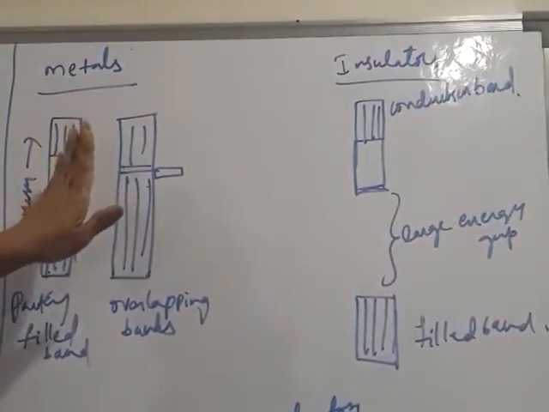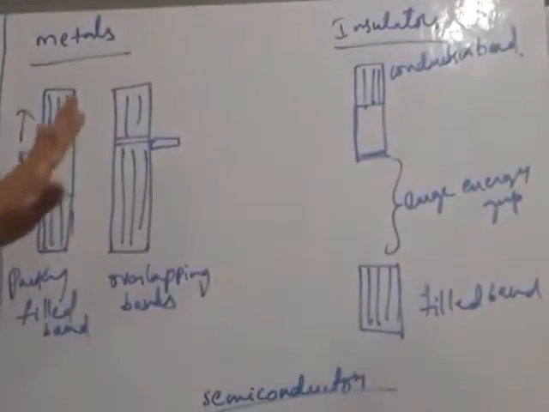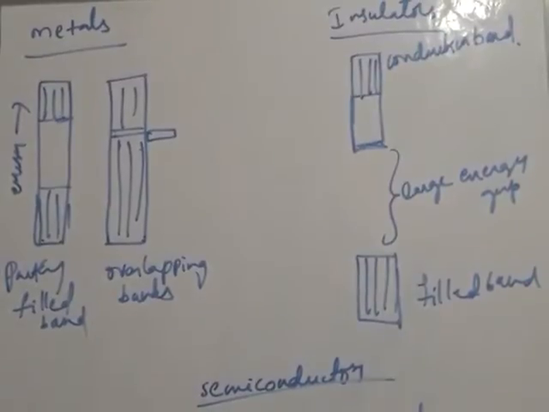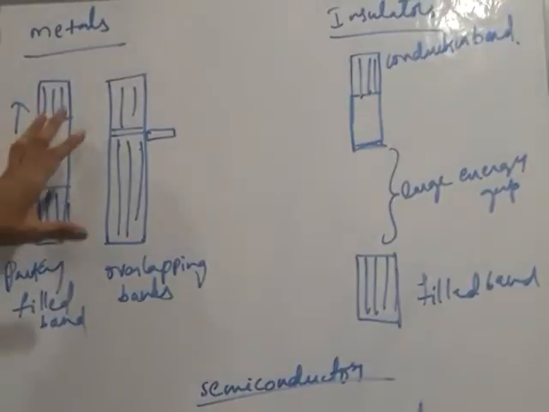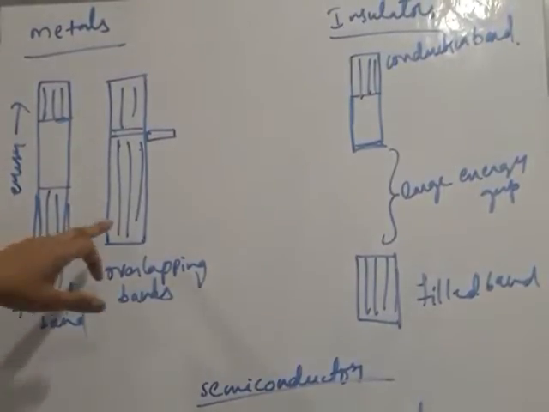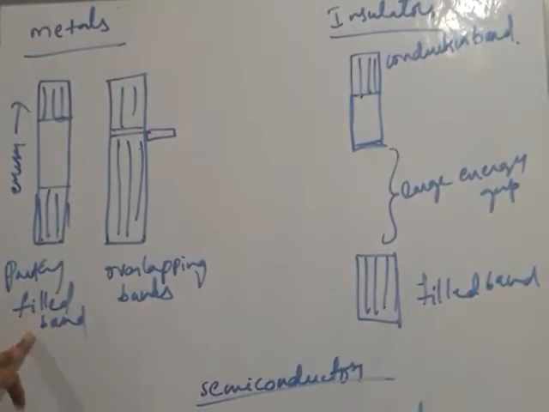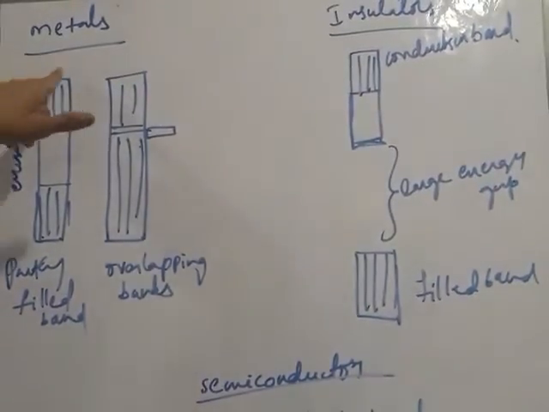Atomic orbitals present in metals form bonding orbitals and anti-bonding orbitals. Bonding orbitals are lower energy orbitals, and anti-bonding orbitals are higher energy orbitals. So, conductivity in metals: this is the valence band having partly filled electrons, and this is the conduction band.